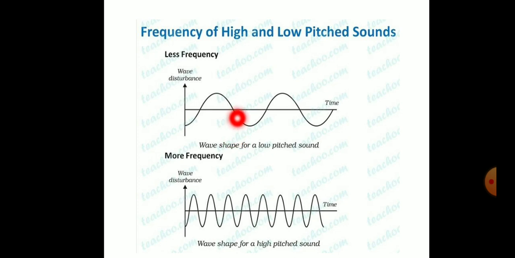So it is having low pitch sound. Here, the second case, it is having high pitch sound. That means here the frequency is more, so the pitch is more. Frequency is less means the pitch is less. So in the first case we studied amplitude, where it depends on loudness. Loudness is a factor which depends on amplitude of sound.